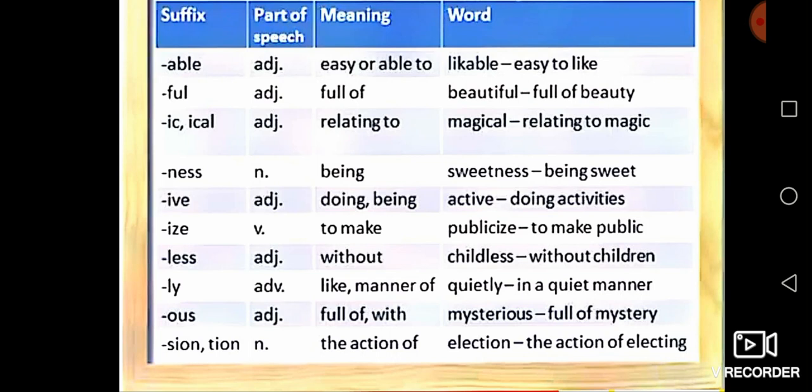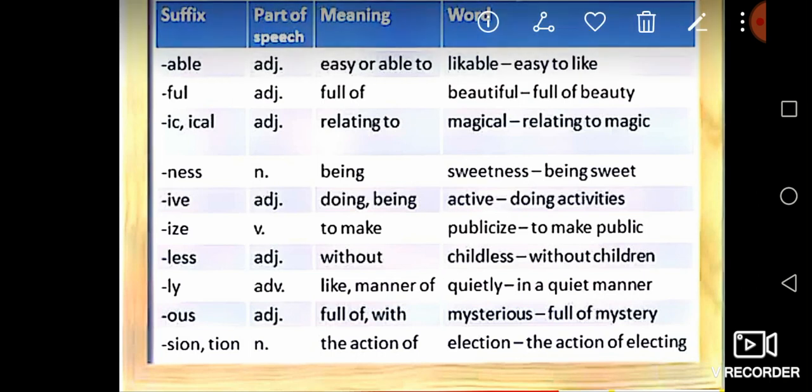Next one, ous. Ous is a suffix. Its meaning is full of or with. You see the word mysterious. Mystery, you add ous.